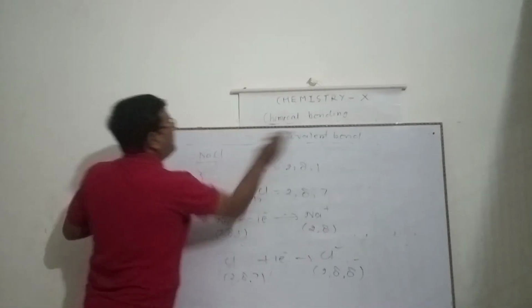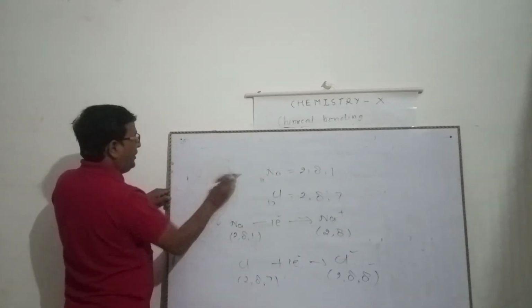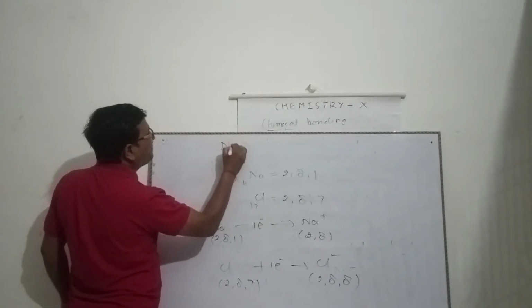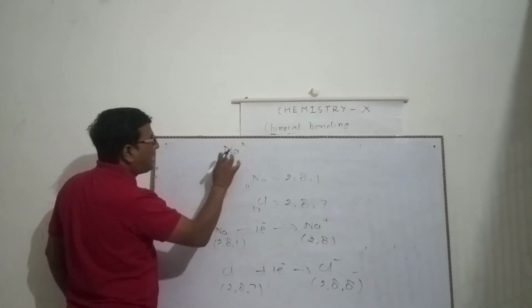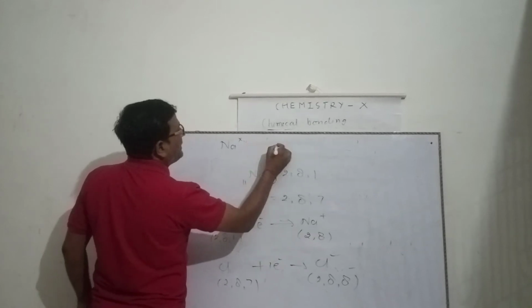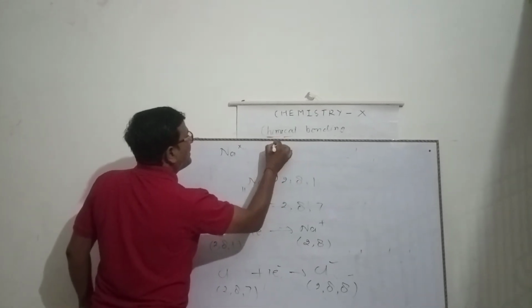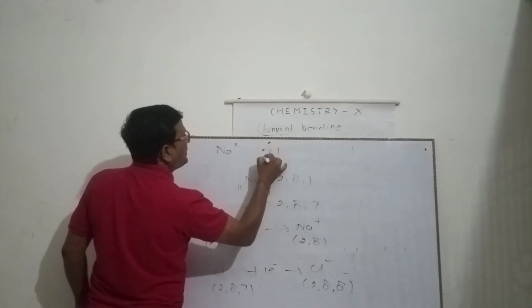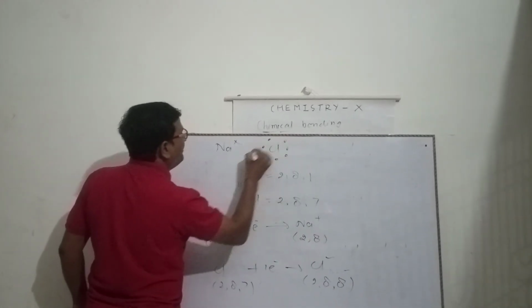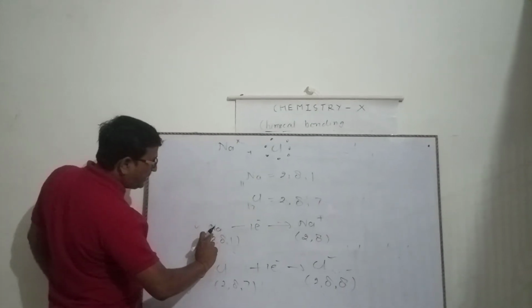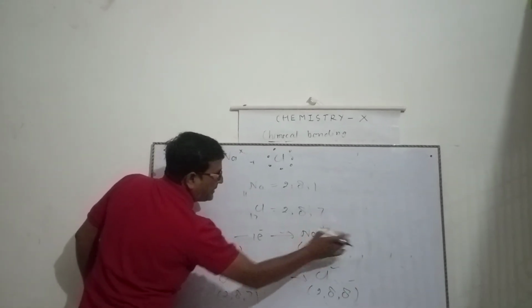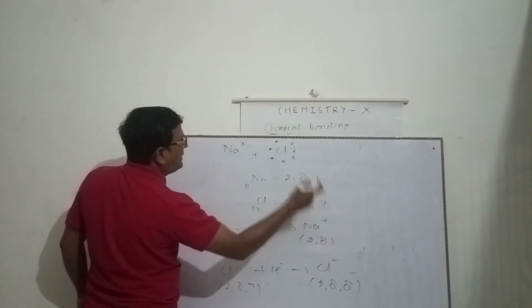Now see that sodium has only 1 electron in the valence shell. Cross represents the electron of sodium, whereas dot represents the electron of chlorine. 1, 2, 3, 4, 5, 6, 7. See that sodium loses one electron and forms sodium ion, like the nearest noble gas neon.